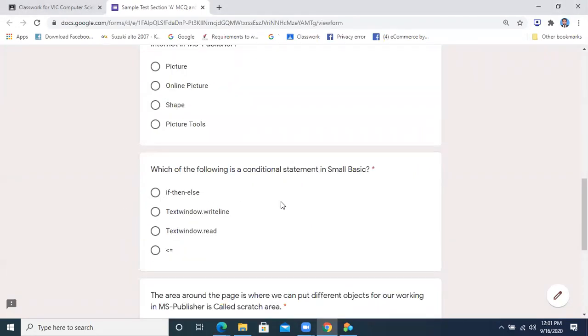Which of the following is a conditional statement in Small Basic? Small Basic में हमने बहुत सी statements पढ़ी थी. Sir, text window dot read. Conditional statement कौन सी है इसमें? Sir, text window dot read. Dot write line. Text window dot write line.